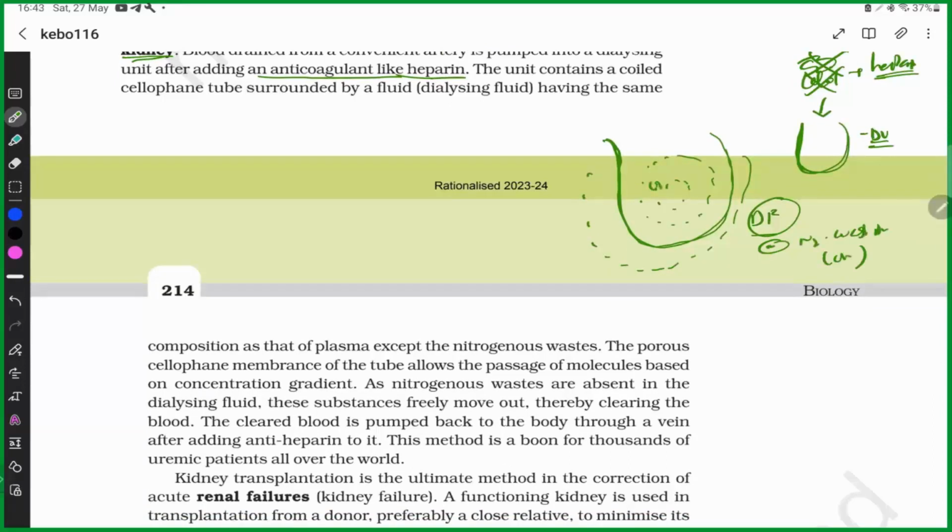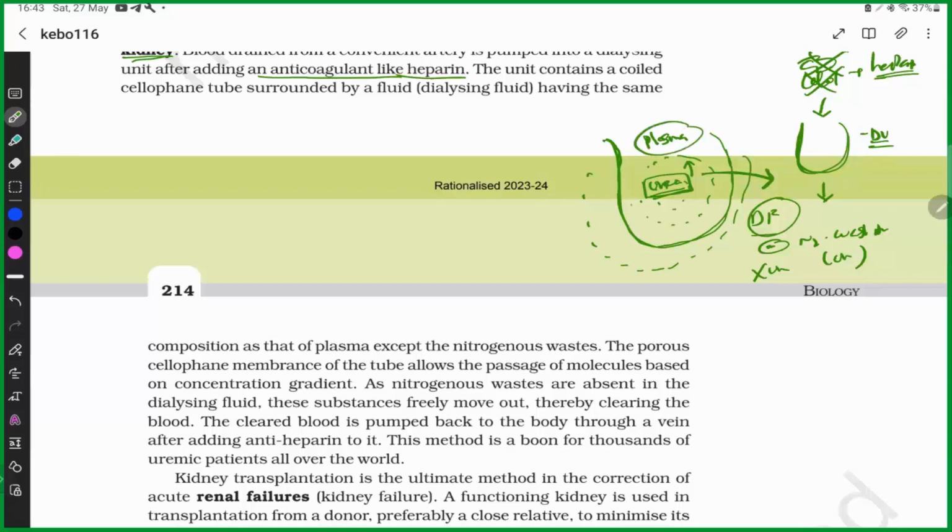So there is urea in the plasma, and there is no urea in the fluid. So urea is at high concentration, and urea is at low concentration. We know the theory of diffusion. Urea diffuses from the high concentration to the low concentration. By this, urea is eliminated from the plasma.